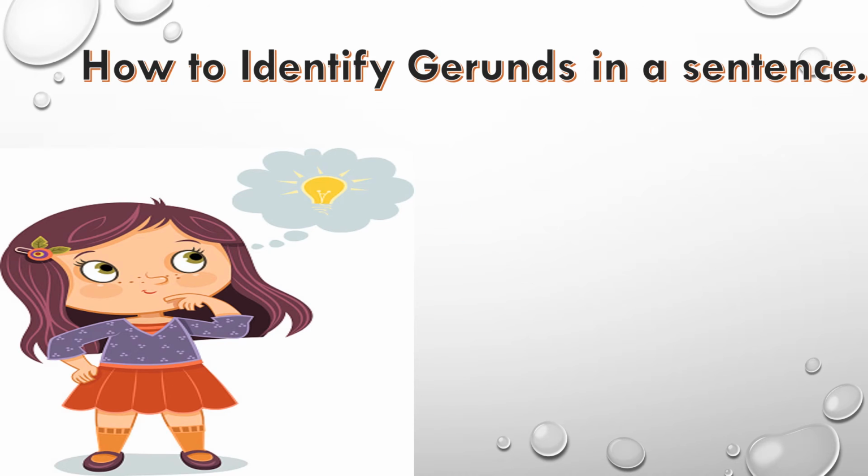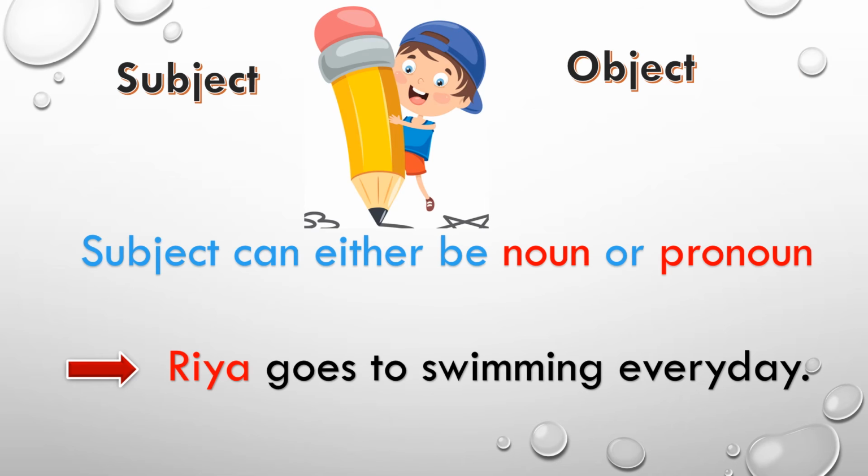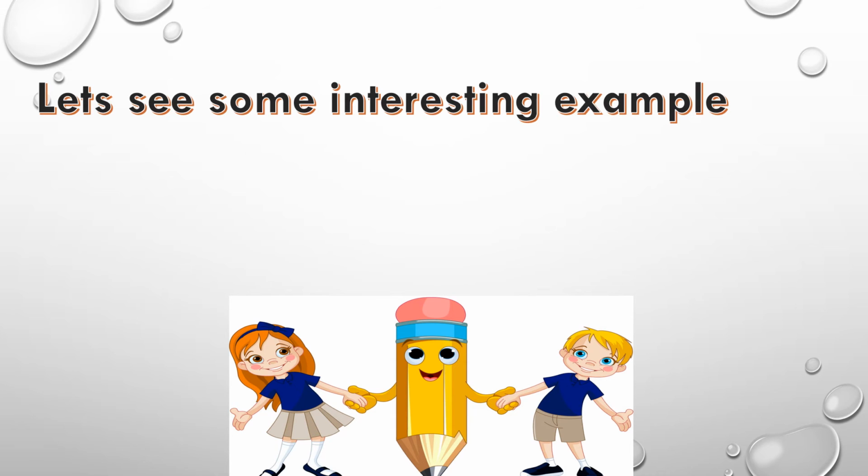So how to identify gerunds in a sentence? We have seen in a previous class in your subject and object chapter that your subject can either be noun or pronoun. For example, Riya goes to swimming every day. In this, Riya is your noun, or if you say he goes to swimming every day, so he will be pronoun. But there are some exceptions. Let's see some interesting examples.